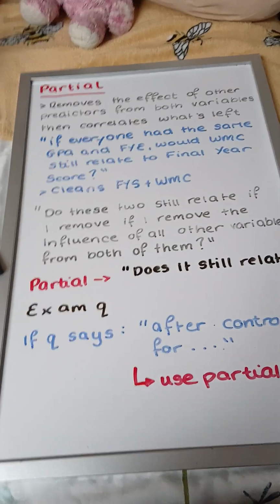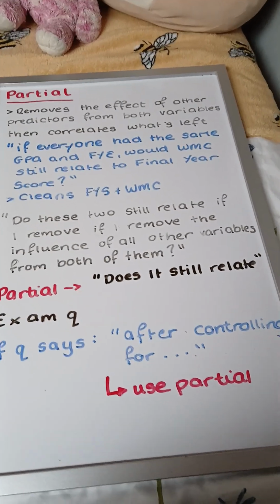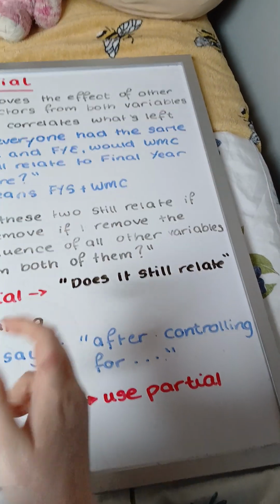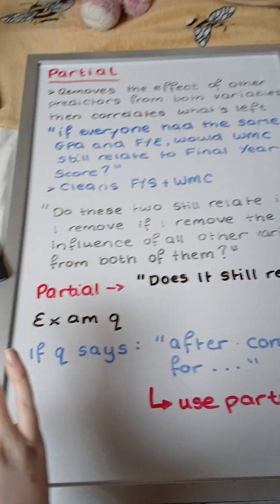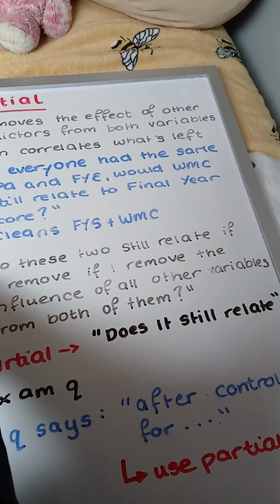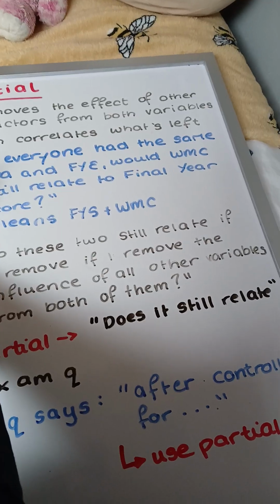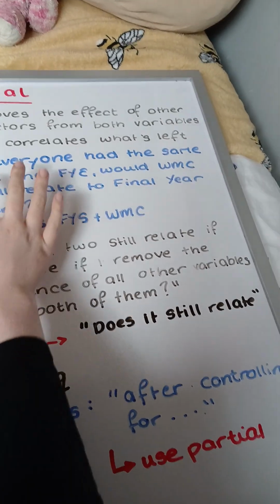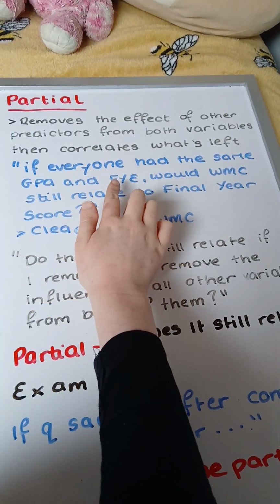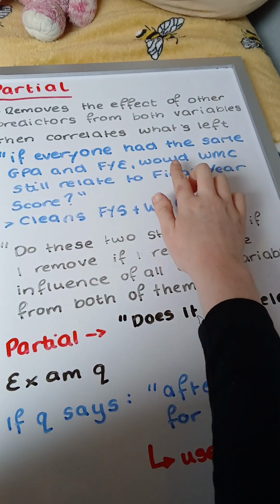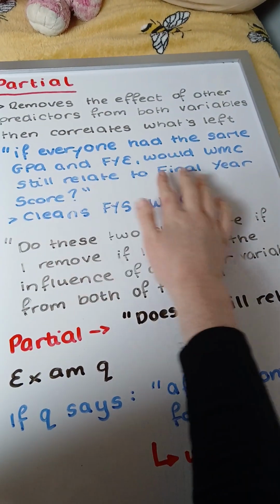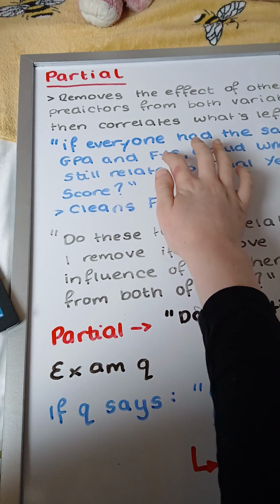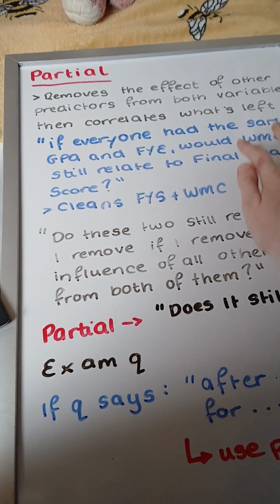So partial is basically when you remove the effect of other predictors from both of the variables and then correlate what's left. So that's a little bit confusing. So in simpler English, if everyone had the same GPA and first year exam score, would working memory capacity still relate to final year score? So if everyone had the same score for both GPA and FYE, they were both the same, would working memory capacity still correlate with final year score? So basically, we are removing the overlap of GPA and FYE from this and this.